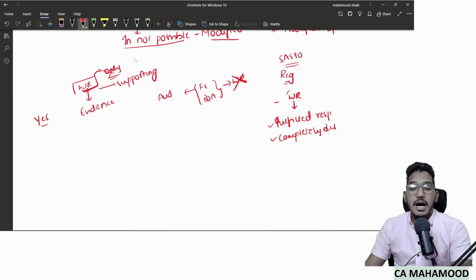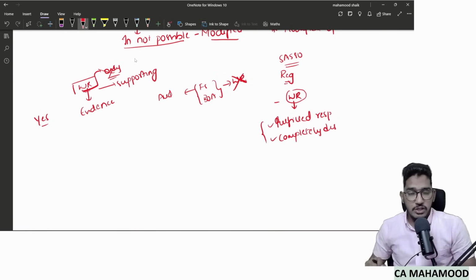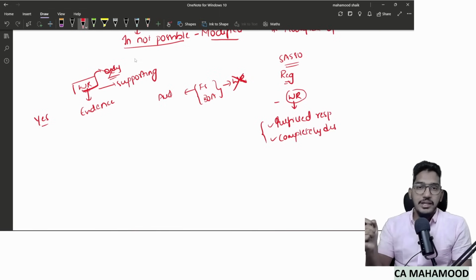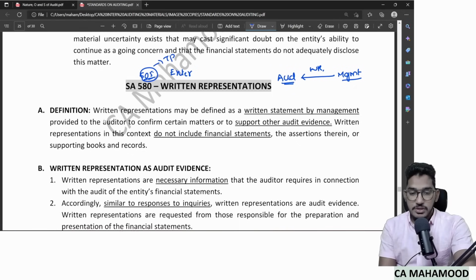The auditor should ask every management of the client to get this written representation concerning this matter. Which matter? That the management has fulfilled their responsibility for preparation of financial statements, and also they have disclosed the information completely to the auditor. They did not hide anything from the auditor. They have to give a written confirmation. Just giving oral confirmation alone will not be enough. The management has to write it on their letterhead, sign it, affix the company's seal, and give it to the auditor. So that is the first objective here.